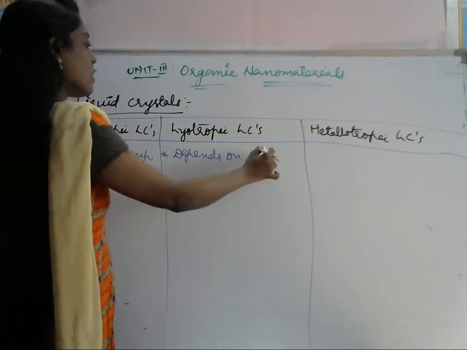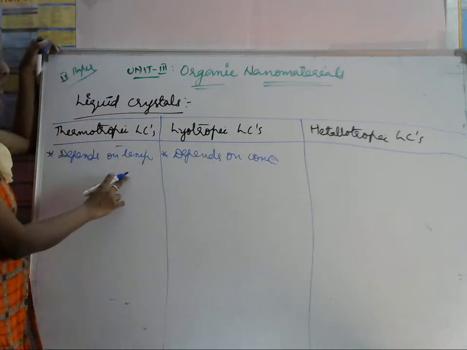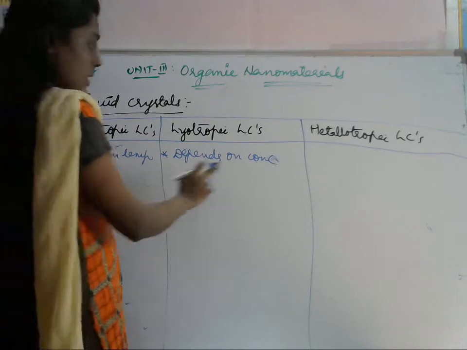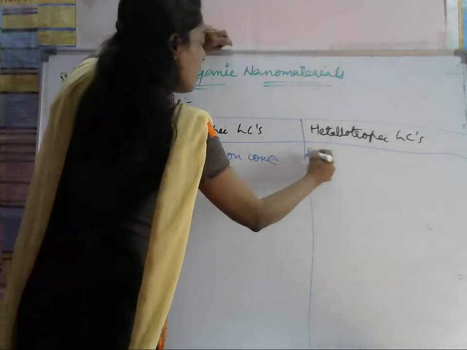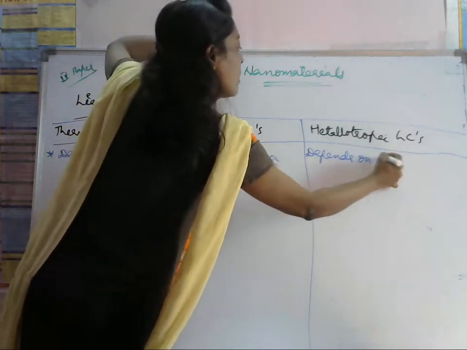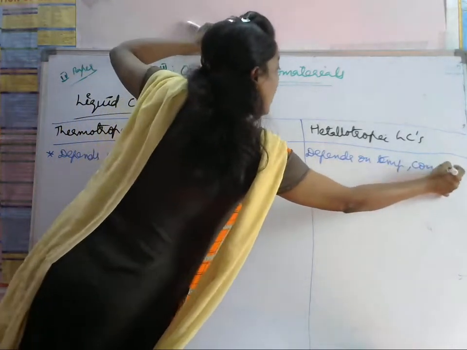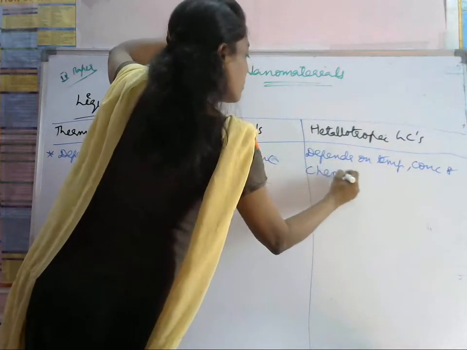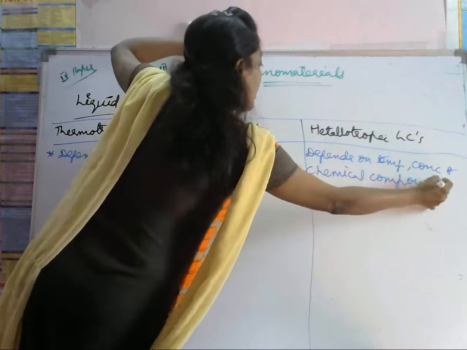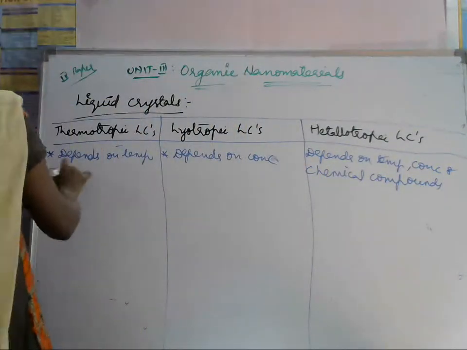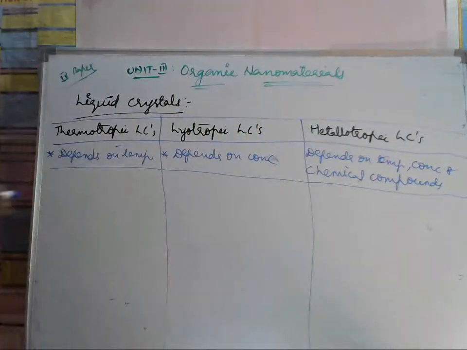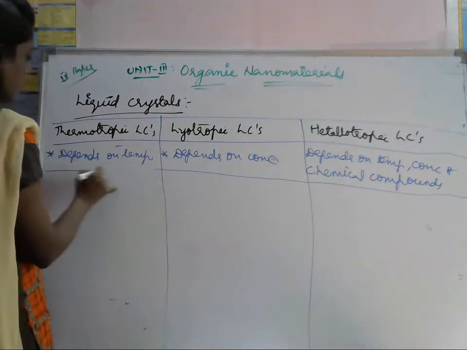Metallotropic depends on temperature, concentration, and chemical compounds. So this is the first point. Next, let's see the second one.